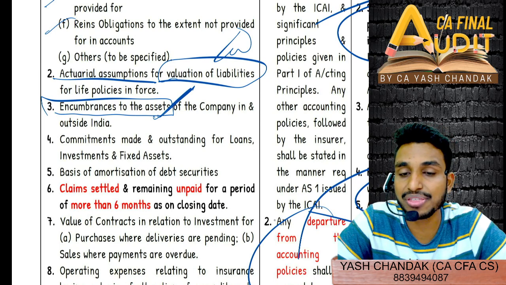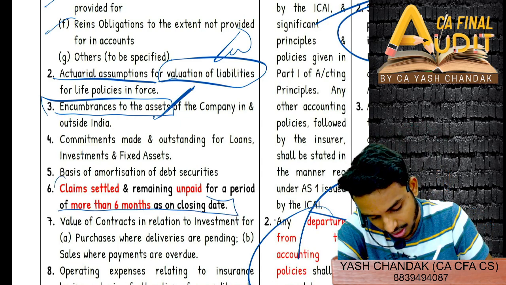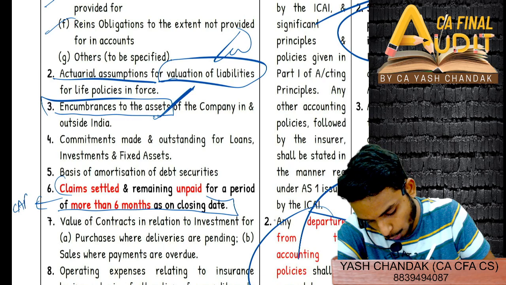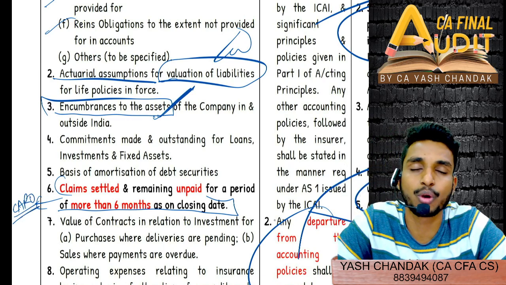Okay? Claim settled and remaining unpaid for a period of more than 6 months as on closing date. So this you can write as a point which is similar to CARO. In CARO there is one point with respect to statutory liability, statutory dues.